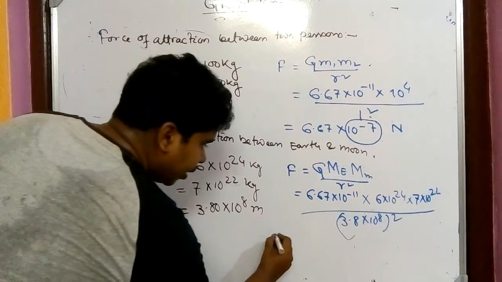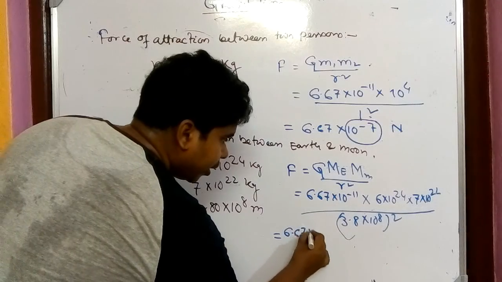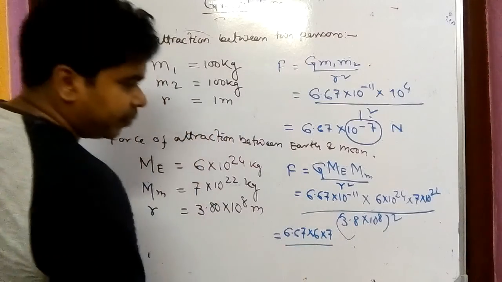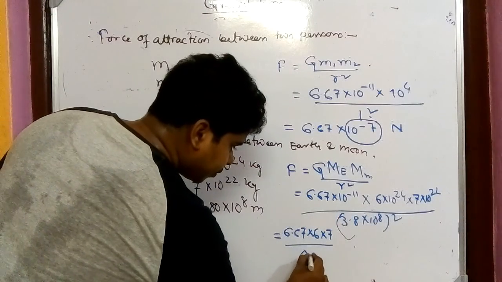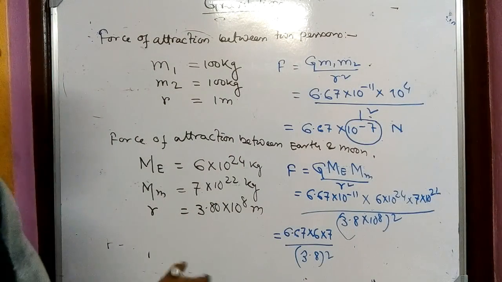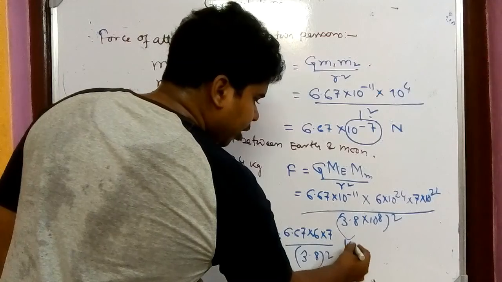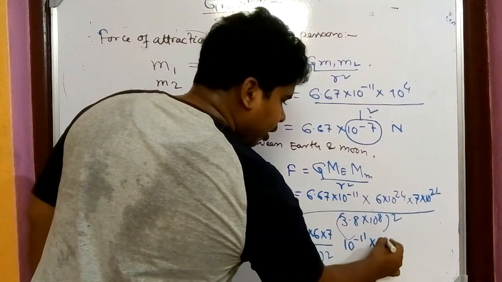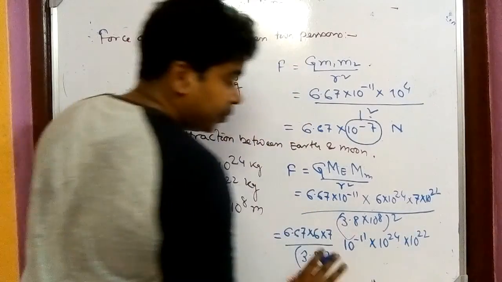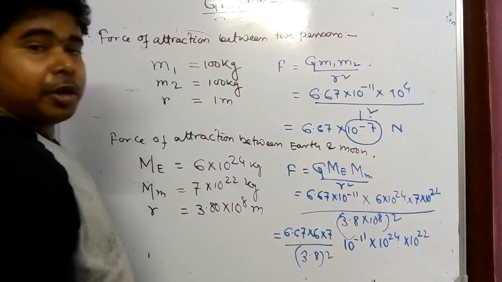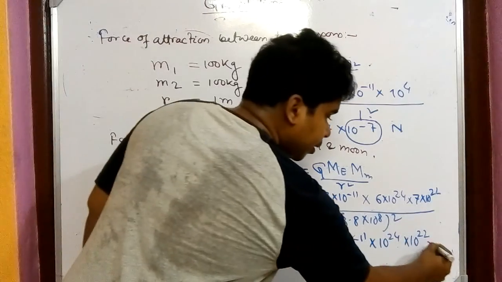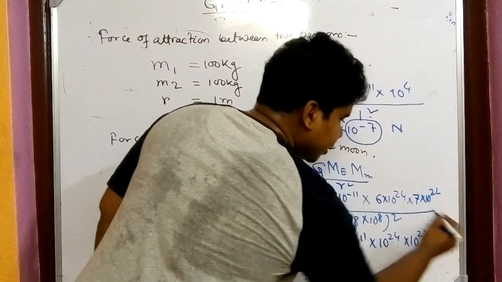So let's see, 6.67 into 6 into 7 by 3.8 whole square. So these are non-power terms we have taken on one side. On another side, you see 10 to the power minus 11 into 10 to the power 24 into 10 to the power 22. Then this 10 to the power 8 whole square, that should be 10 to the power 16. If you're taking it up, it is 10 to the power minus 16.